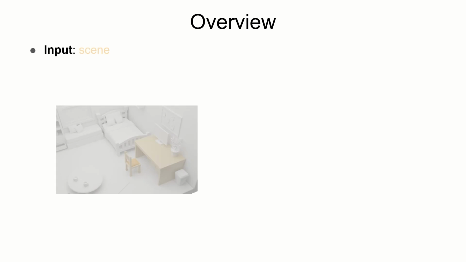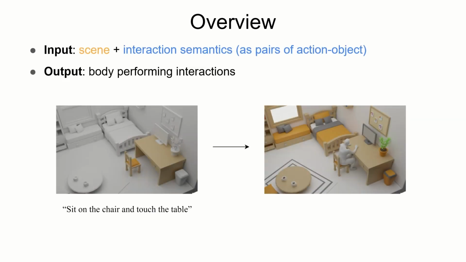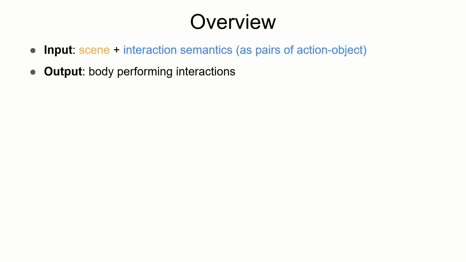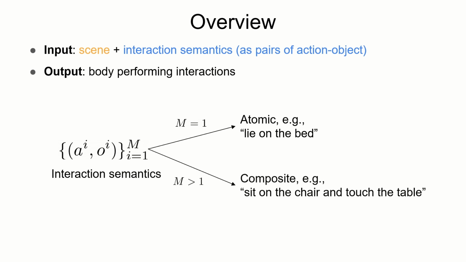Given a 3D scene and interaction semantics, our task is to generate a human body performing specified interactions. We represent interaction semantics as a set of varying numbers of action-object pairs. We name interactions composed of one action-object pair as atomic interactions, and interactions composed of multiple action-object pairs as composite